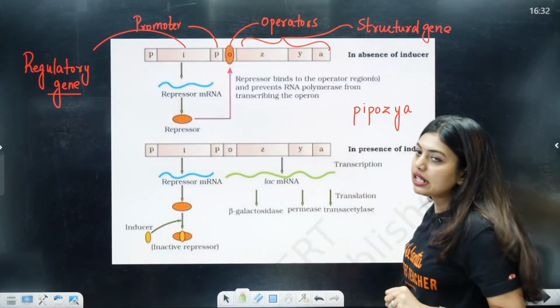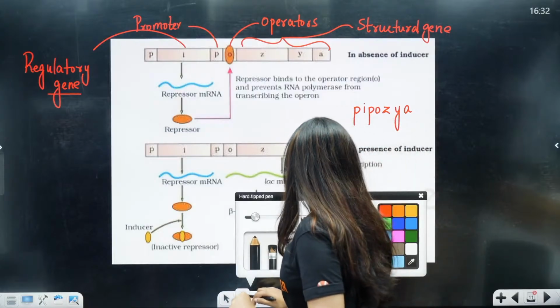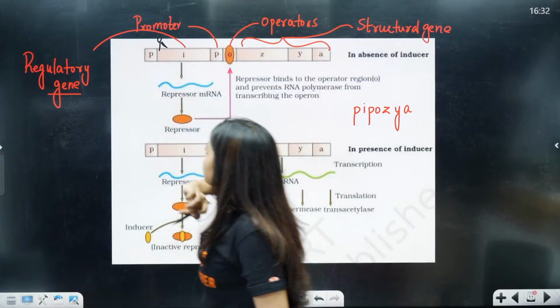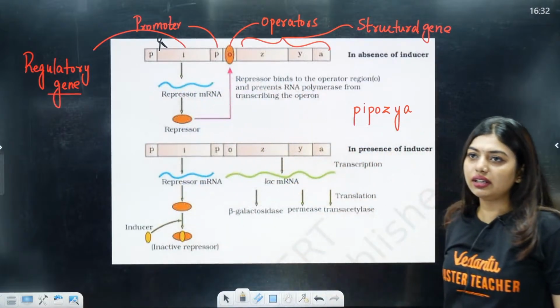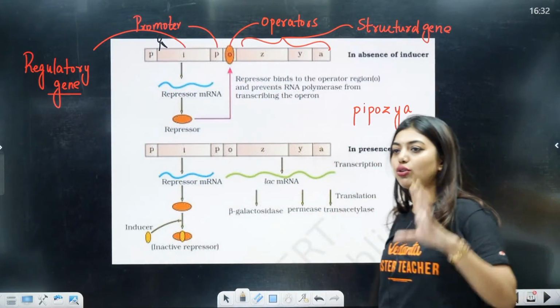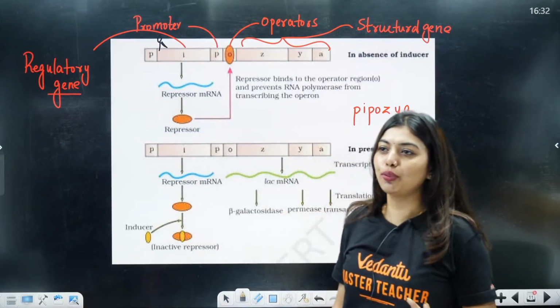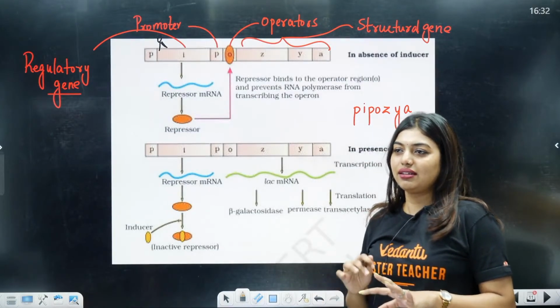Now, when it goes and binds with the operator region, just tell me, RNA polymerase, which is coming happily, dancing and coming, will it be able to move forward? Will it be able to move forward? Yes or no? Okay? Yes or no?